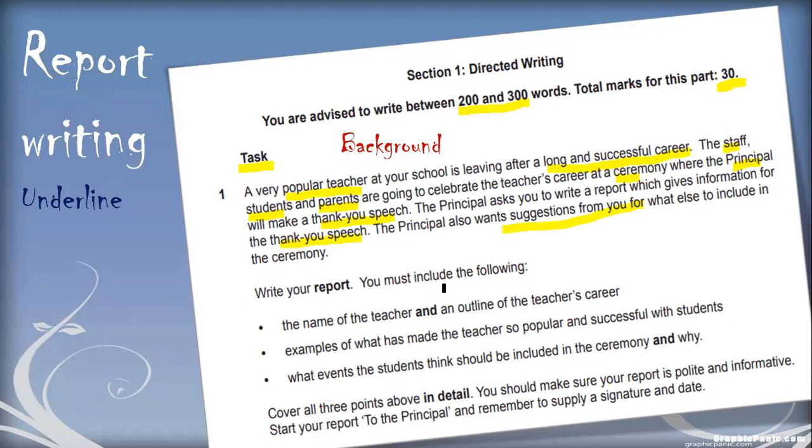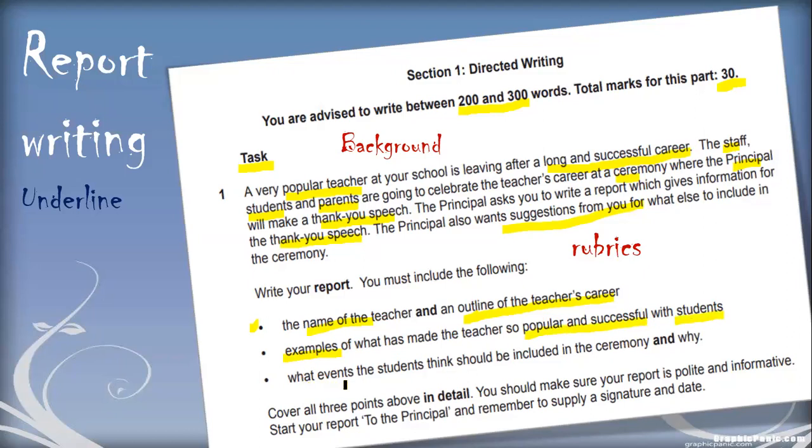In your report, you must include the following: the name of the teacher and the outline of the teacher's career. This is the first rubric. This bullet point is called a rubric. Then, examples of what has made the teacher so popular and successful with the students. So you have to be very careful in this regard.